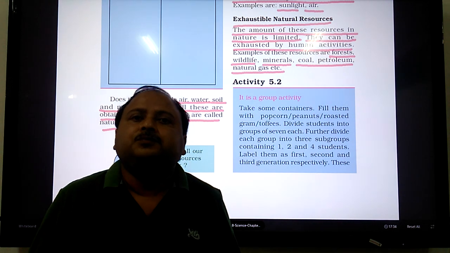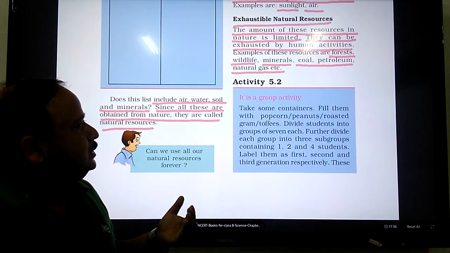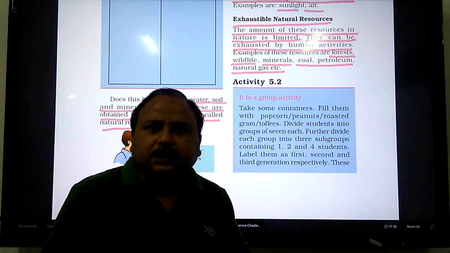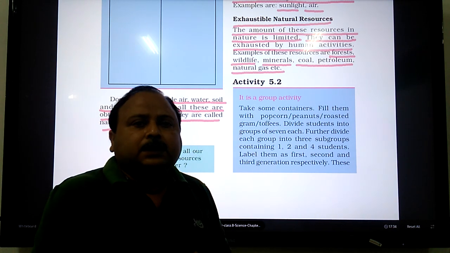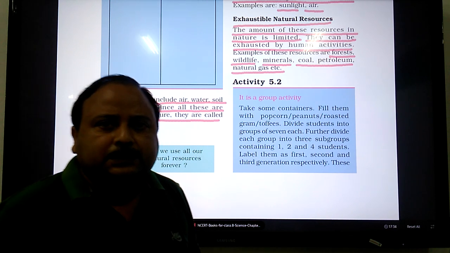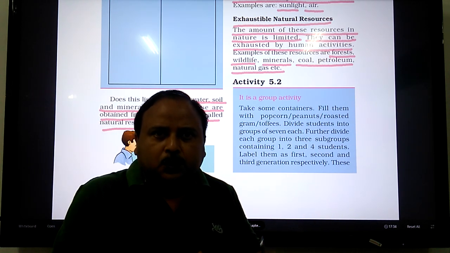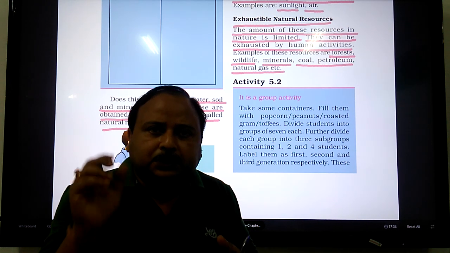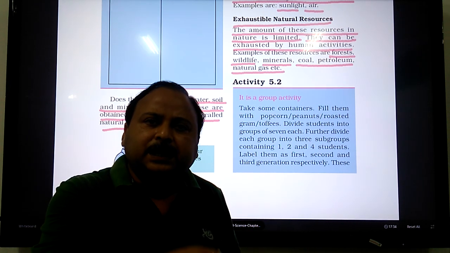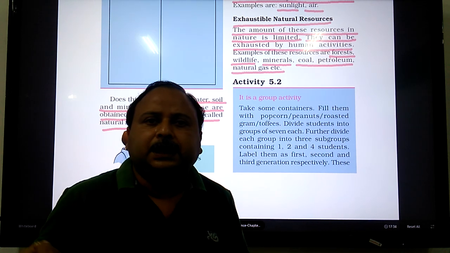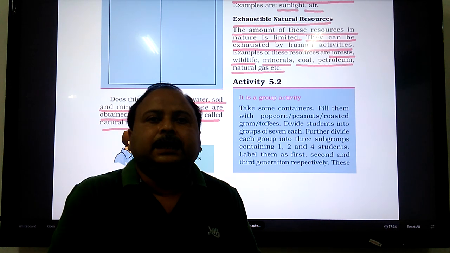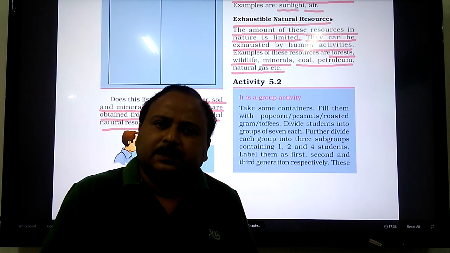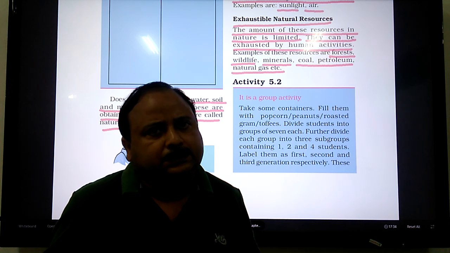In these bottles, you take some food items. You can take some toffees, popcorn, peanuts or roasted gram in some plastic bottles. Now you take 35 students. These 35 students will make the first generation. Tell all the students to take as many toffees as they want from these bottles, according to their choice.